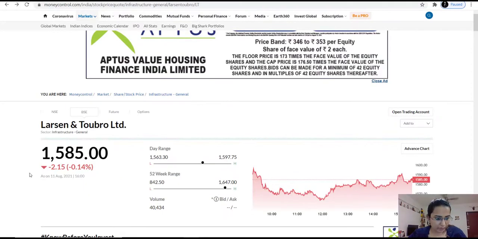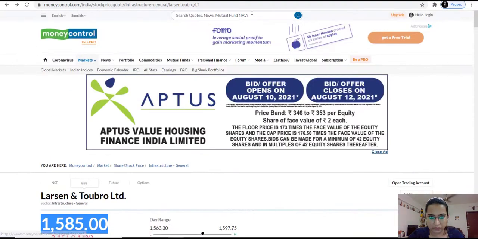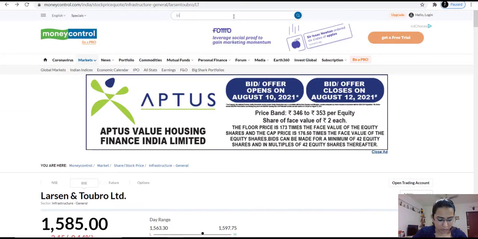So guys, now we have understood one thing: the red downward arrow means the price, that is the closing price or the last traded price, has fallen as compared to your previous close price by so and so value. Now what if this is a green upward symbol? I know that the Infosys share has gone up today, so let me show you that also.